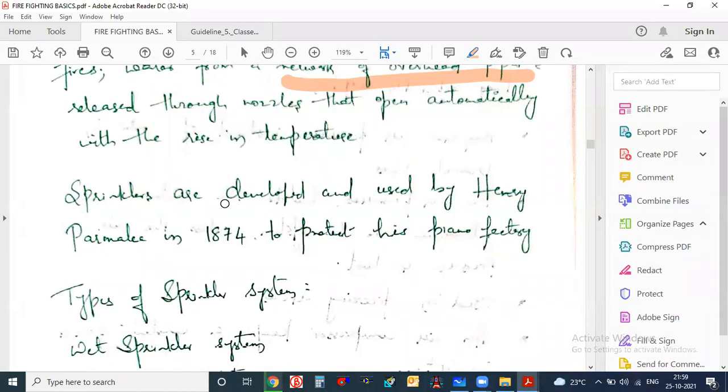Basically this was developed by a person, Henry Parmalee. It was developed in 1874. He developed it to protect his piano factory, but later it became a patent in the world, and they have utilized this sprinkler system in all the big industries.